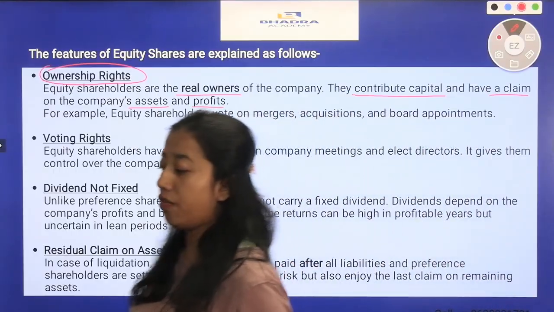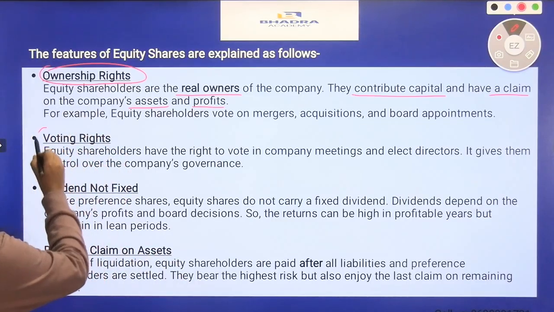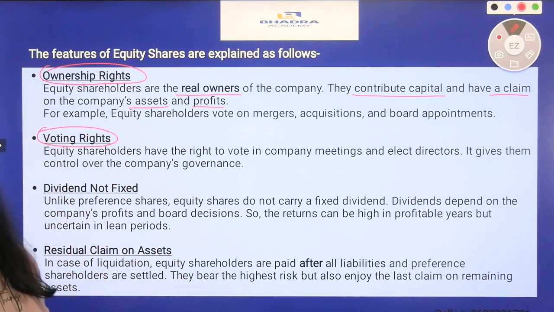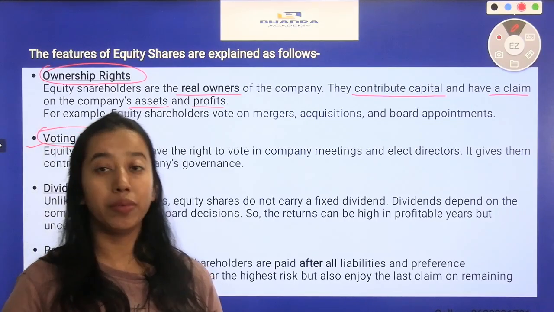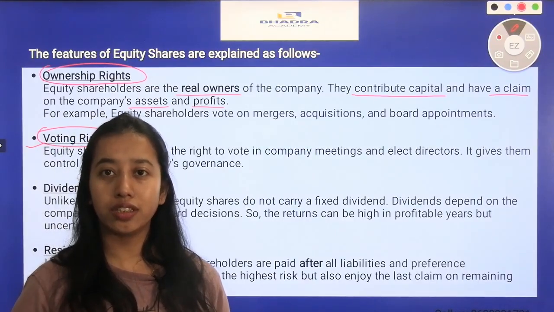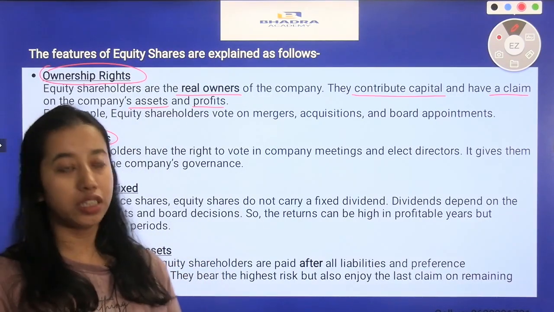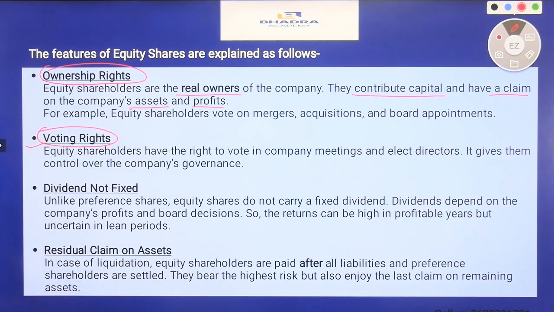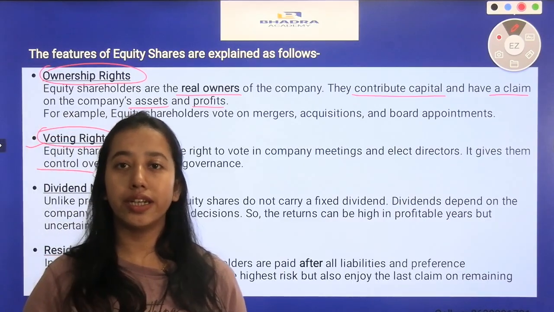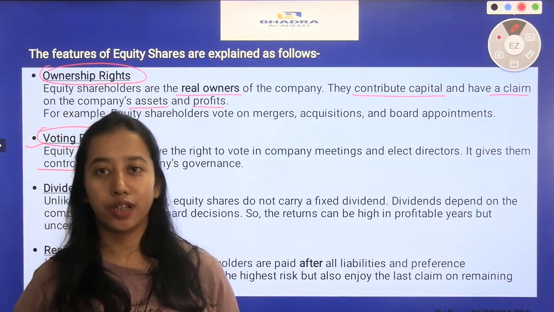The next feature of equity shares is voting rights. Because the equity shareholders are the owners of a company, they enjoy voting rights. In any important decision making, a company holds board meetings or shareholder meetings. In those meetings, every equity shareholder has the voting right. They can vote on important decisions. As it is said, equity shareholders have the right to vote in company meetings and elect directors. It gives them control over the company's governance. So the equity shareholders also have a certain amount of control in the company's governance.